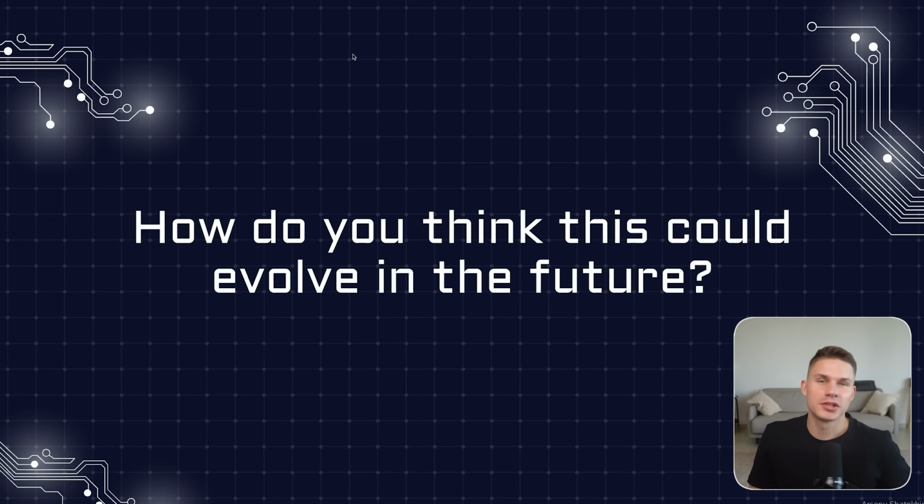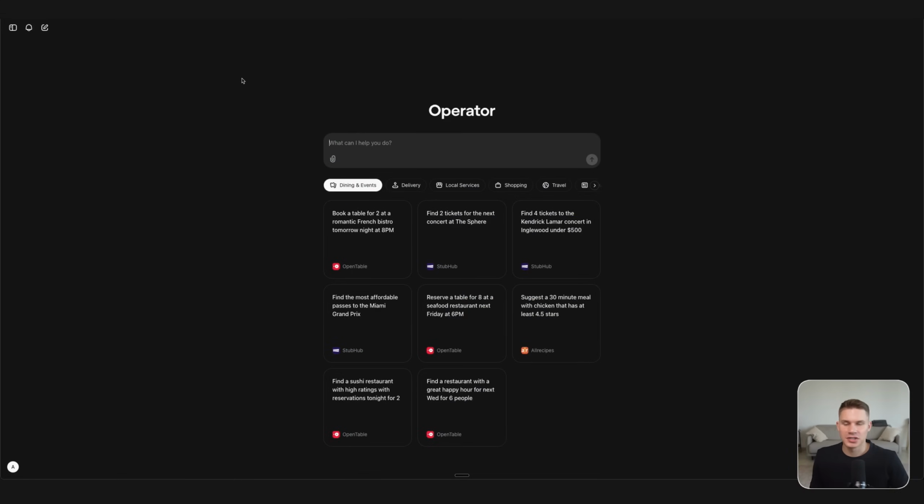Okay, now let me finally show you how you can use deep research and operator agents as an AI agent developer. Okay, so for these examples, obviously, because the agents are not available in the API yet, I will show you how to use them in ChatGPT. But once it's available in the API, the process will be pretty much similar, except you will write it in code.